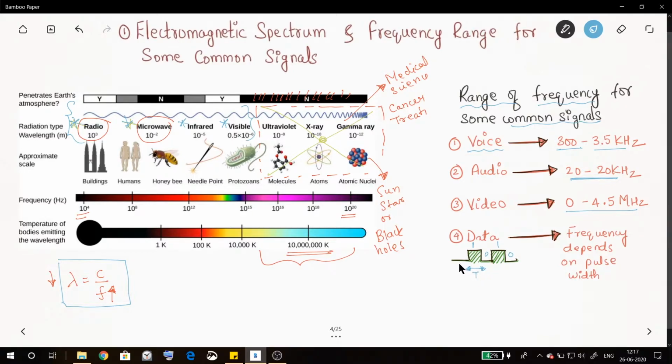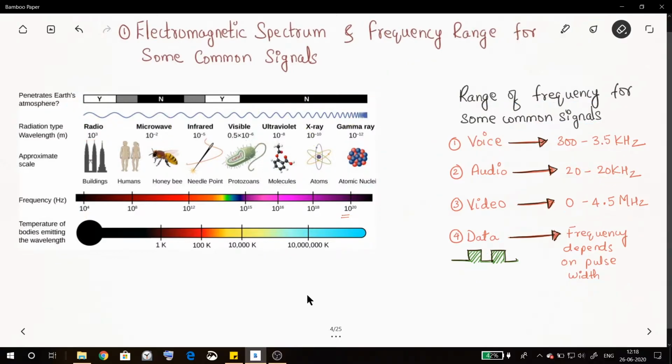How, inversely or directly, that we will see. It's basically inversely. Okay, voice signal, remember, 300 Hz to 3.5 kilohertz. Audio signal from 20 Hz to 20 kilohertz. Video signal 0 to 4.5 megahertz. And data signal frequency depends on the pulse width.